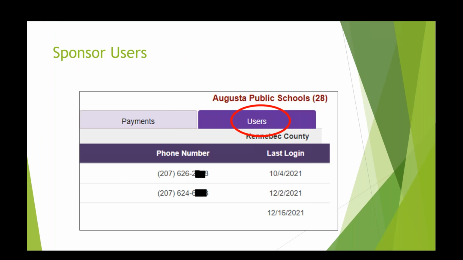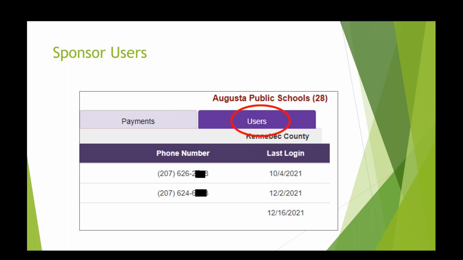And just so you know, if you'd like to see the users that are currently linked to your sponsor in CNPWeb, once you log in and are at your sponsor level summary, you can click on the tab that says users, and you'll see all of the people who currently have access to your sponsor information in CNPWeb.